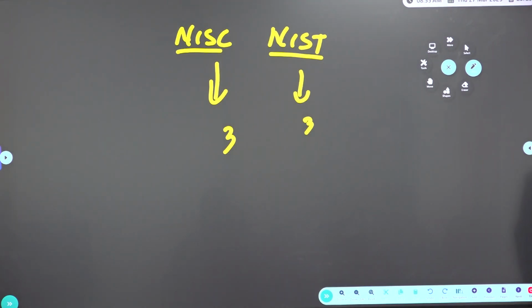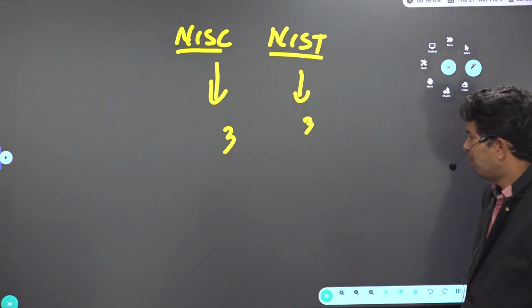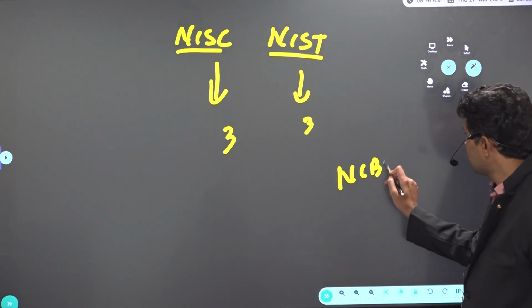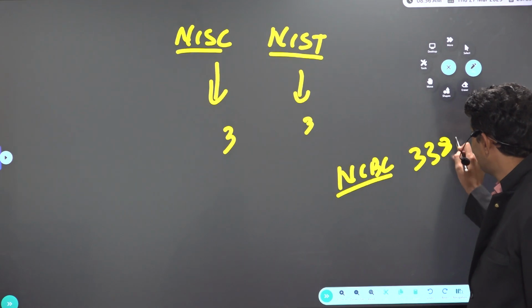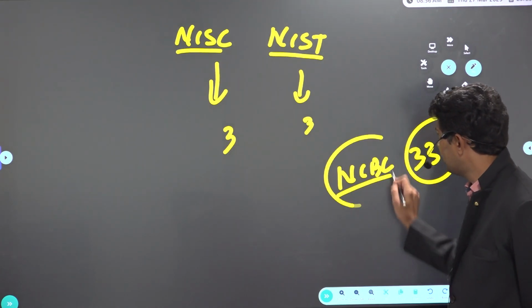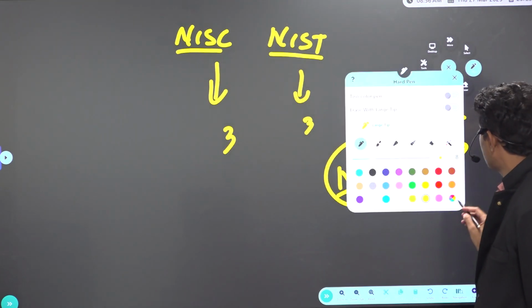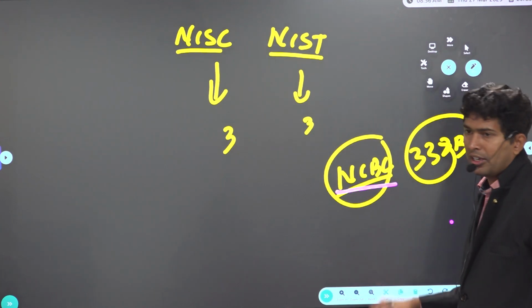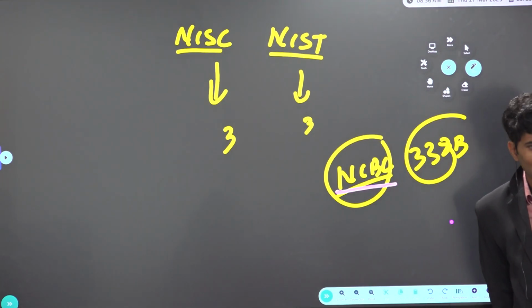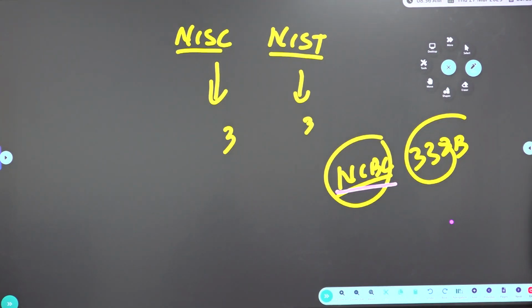Then NCBC, what is the status of NCBC? National Commission for Backward Classes is also a constitutional body. 338B we said. So originally NCBC was not a constitutional body. It was a statutory body. Later it was made a constitutional body.